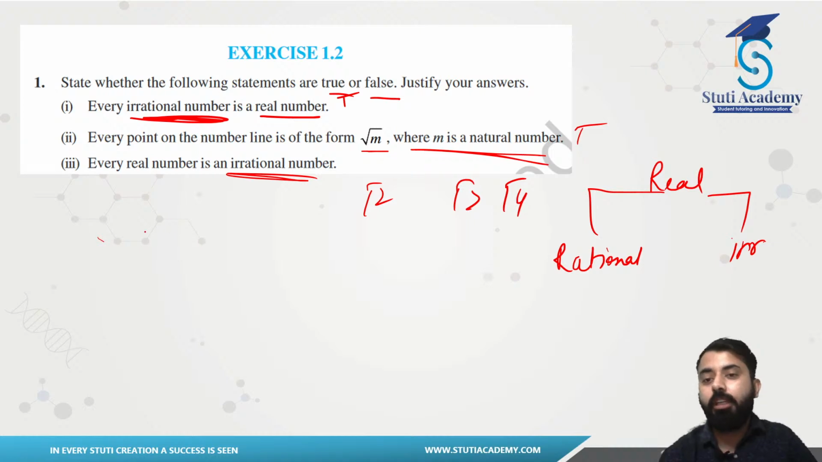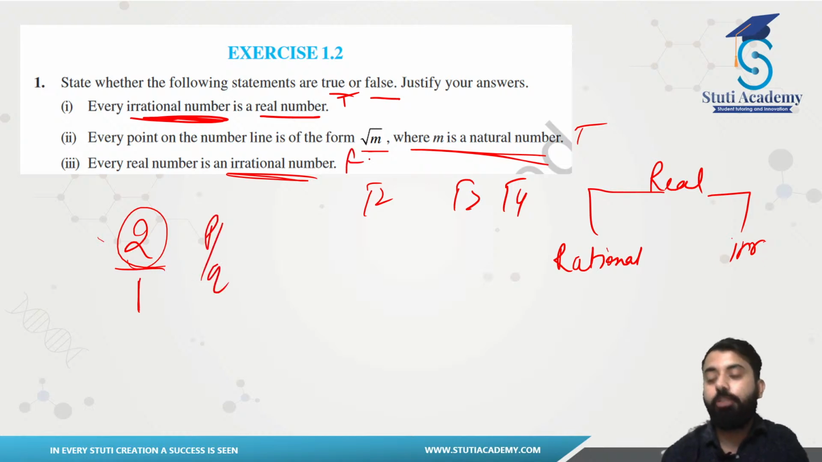Every real number is an irrational number. Can this be the case? Can 2 be irrational? Obviously it cannot be, because 2 can be represented in the form of p by q. So this should be false here, right?